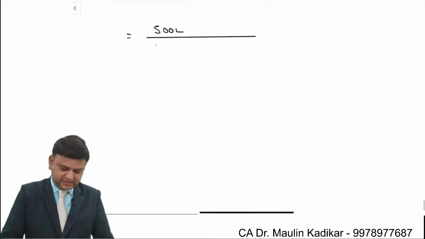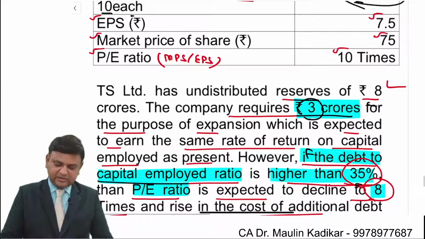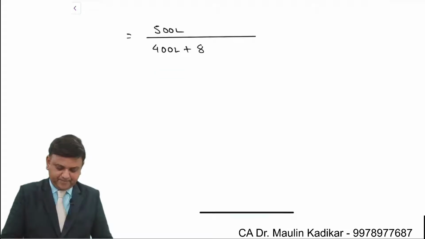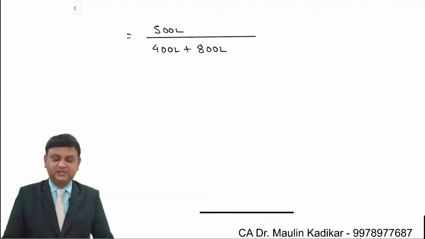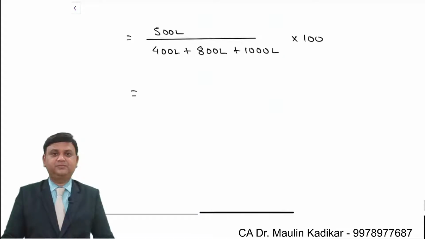So 400 lakhs plus reserves and surplus, it is an amount of 800 lakhs, plus debentures, that is an amount of 1000 lakhs. Whole into 100 for getting answer in percentage term.